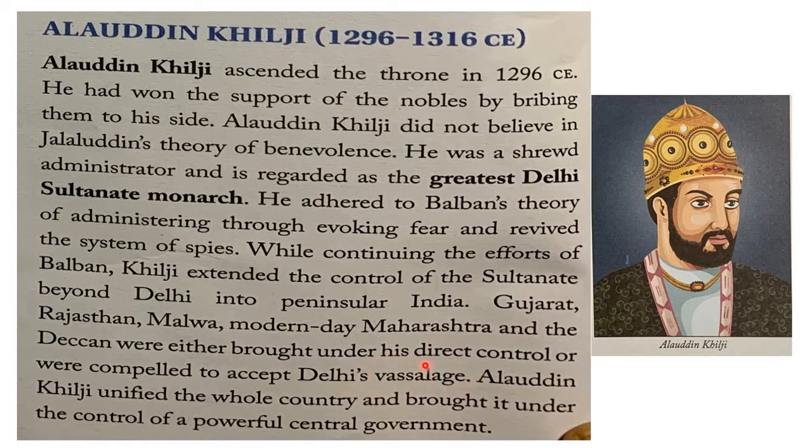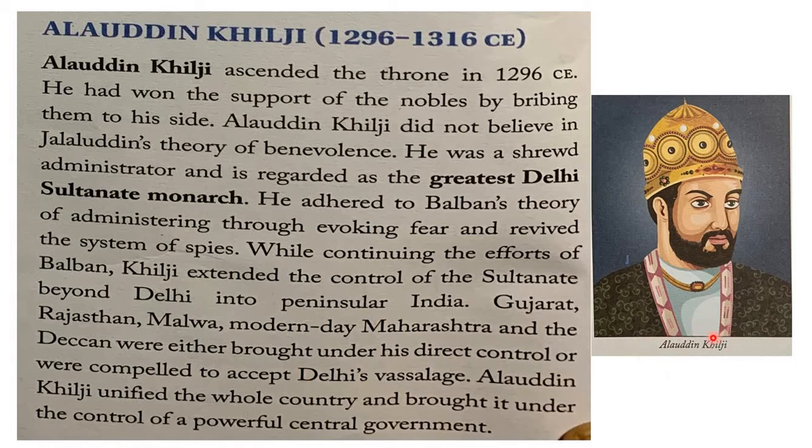What do you mean by vassalage here? Either the kingdoms occupied by Alauddin Khilji will be directly under his control, or they will be forced to accept being subordinate to Alauddin Khilji. So vassalage means subordinate. Other kingdoms which are far away from Delhi cannot be monitored directly under Khilji's control sitting in Delhi because they are very far.